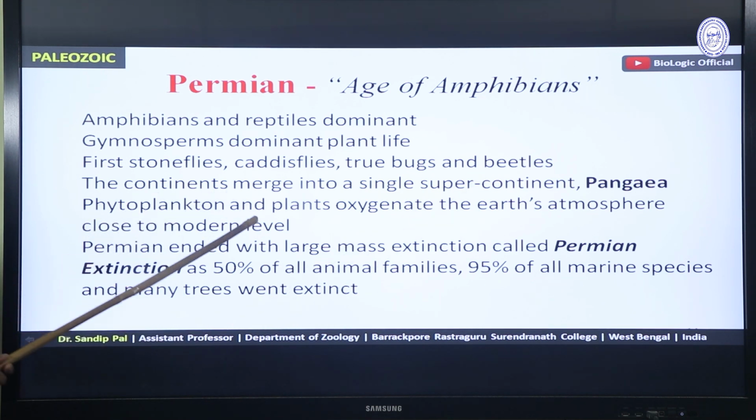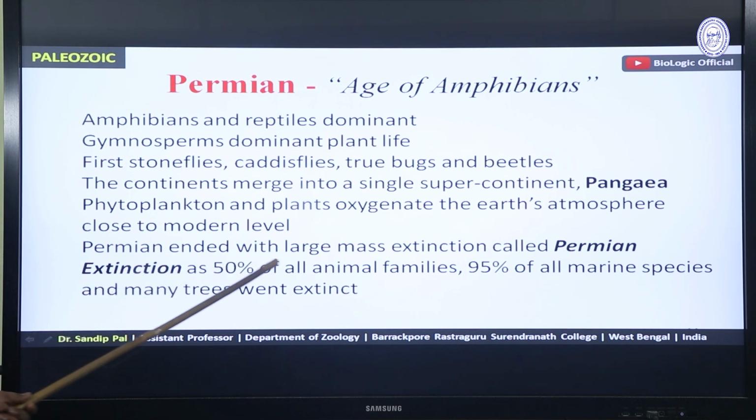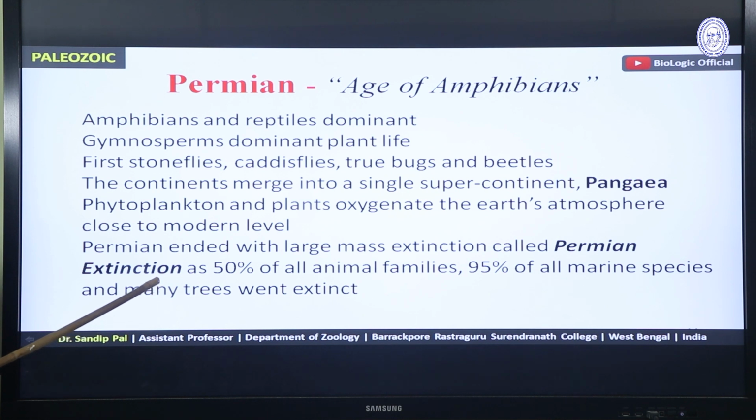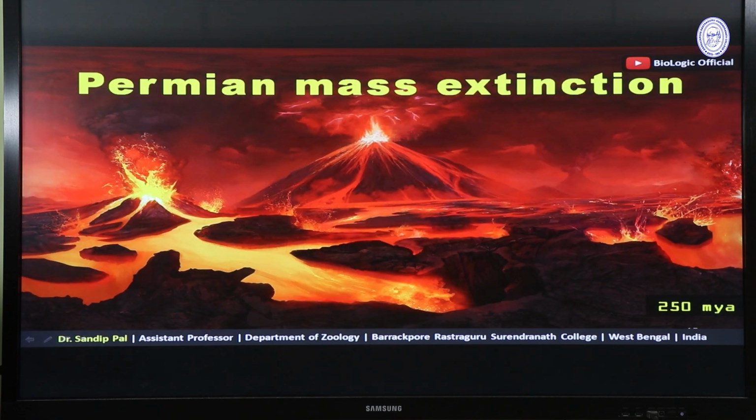Phytoplankton and plants oxygenate the Earth's atmosphere close to modern level during this time, and Permian ended with huge mass extinction called Permian extinction, as 50% of all animal families and 95% of all marine species and many trees went extinct during this massive extinction event.